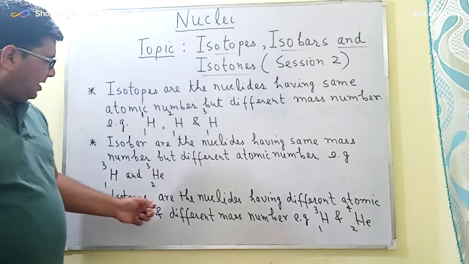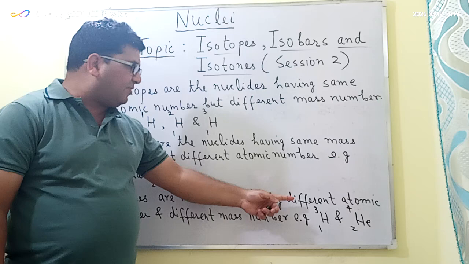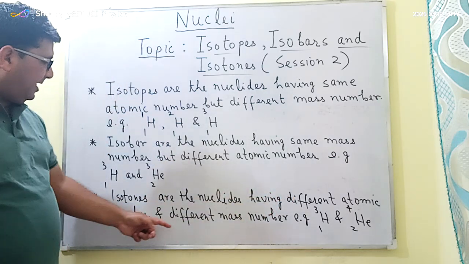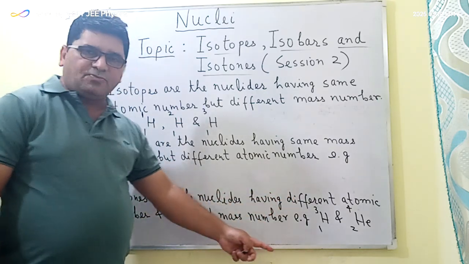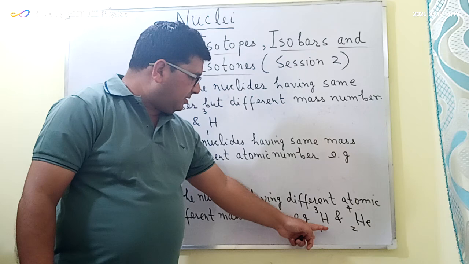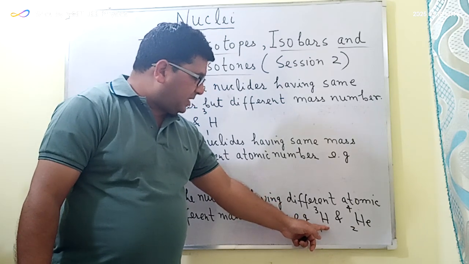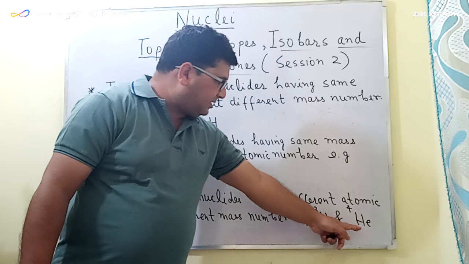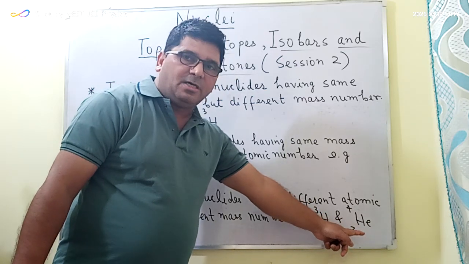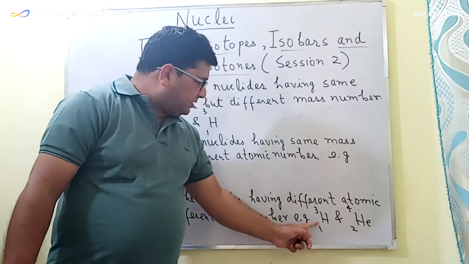Now the isotones are the nuclides which have different atomic number and different mass number. One example I have written here is the combination of this hydrogen isotope and this helium nuclei.